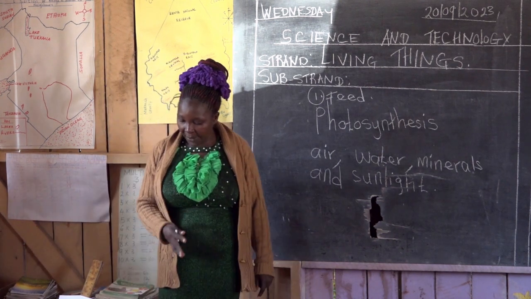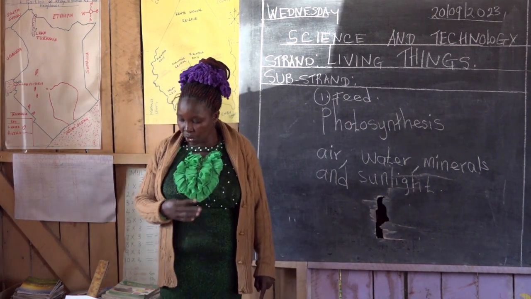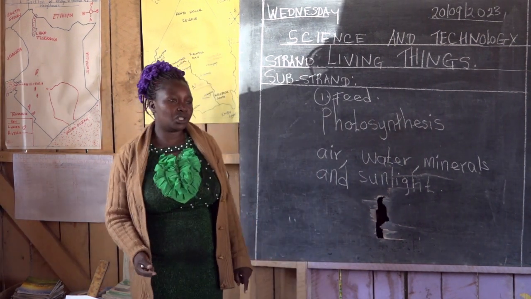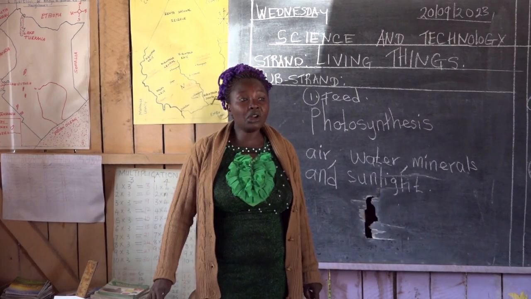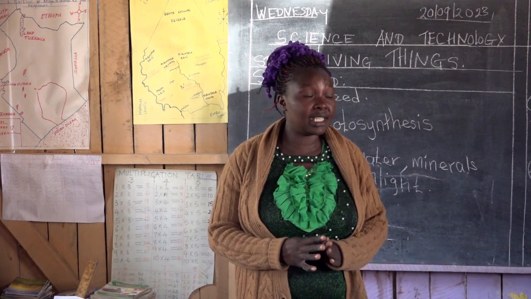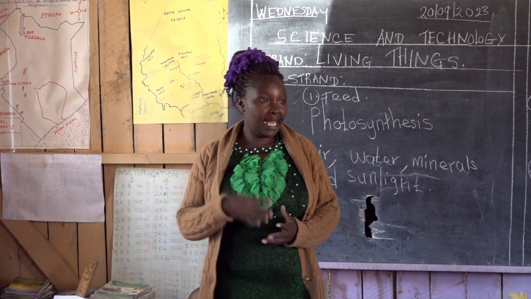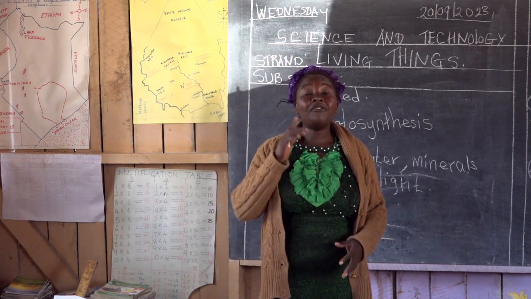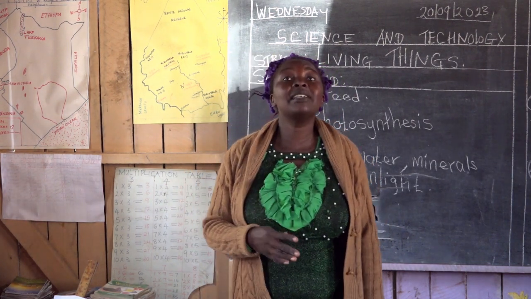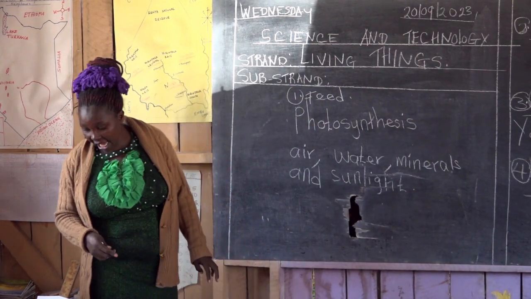A cutting is a piece of stem or root of the plant that is placed in soil to grow into other plants. So have you understood now? What is reproduction? It produces more other plants. Then the flower is the reproductive part of a plant.